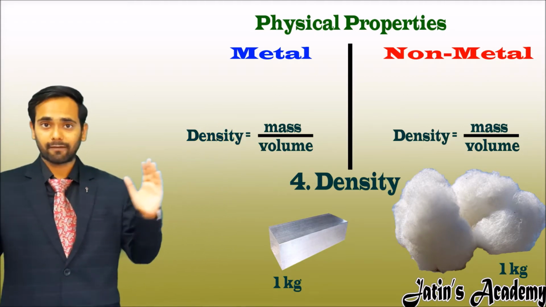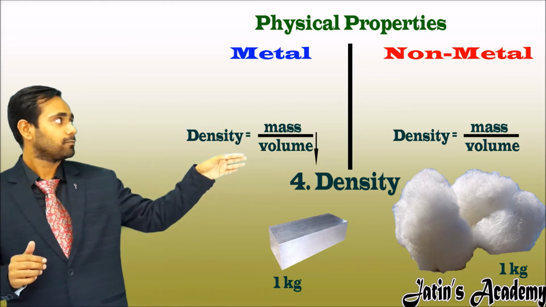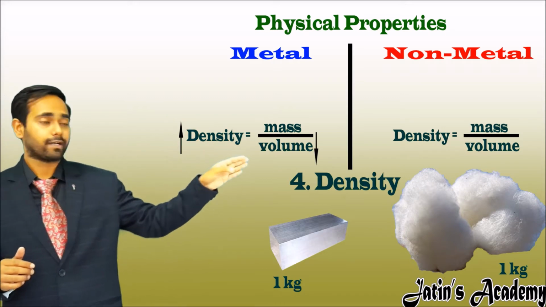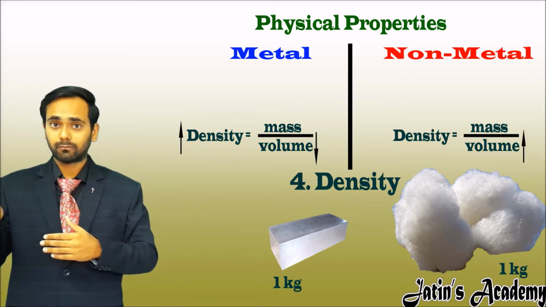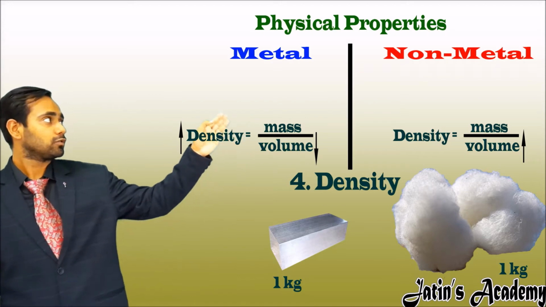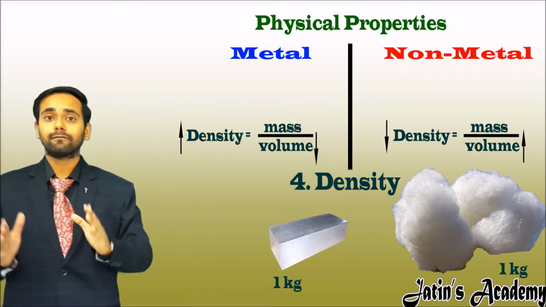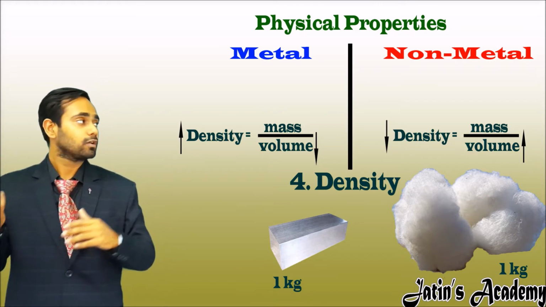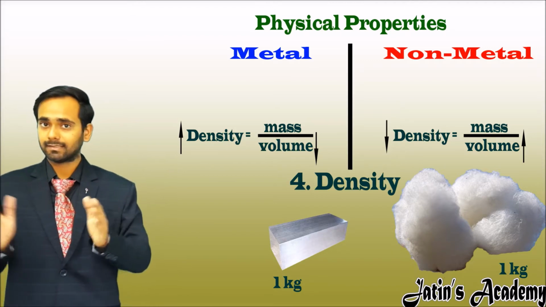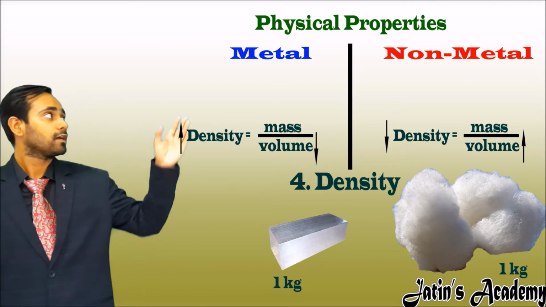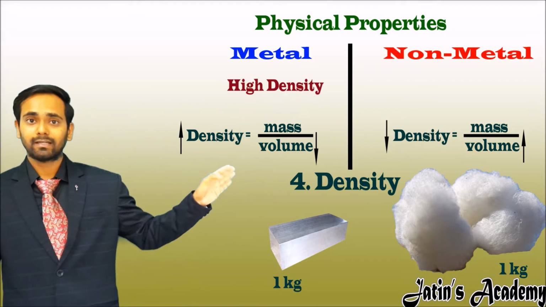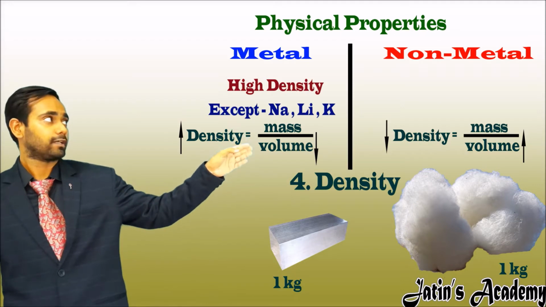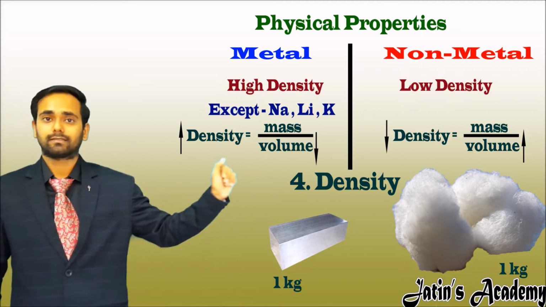Here the iron piece has less volume. Less volume means, because of the inverse relation to density, density is high. On the other side, cotton has high volume in 1 kg, so volume is more and density is less. It means for the same mass, if volume is less then density is more, and if volume is more then density is less. Now coming to the point, metals have high density except sodium, lithium and potassium, and on the other side, non-metals usually have low density.